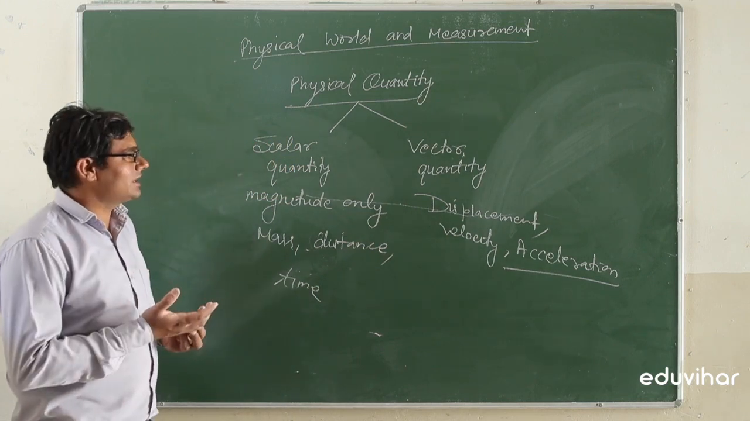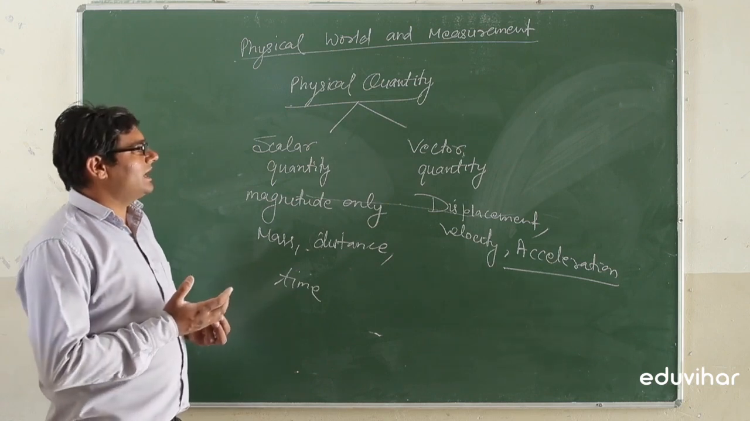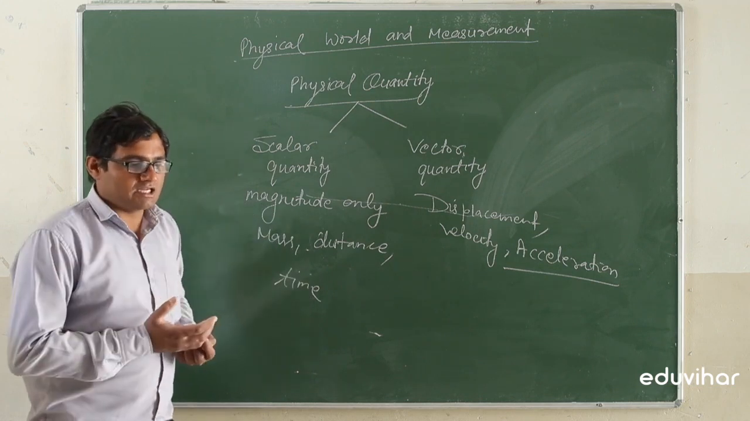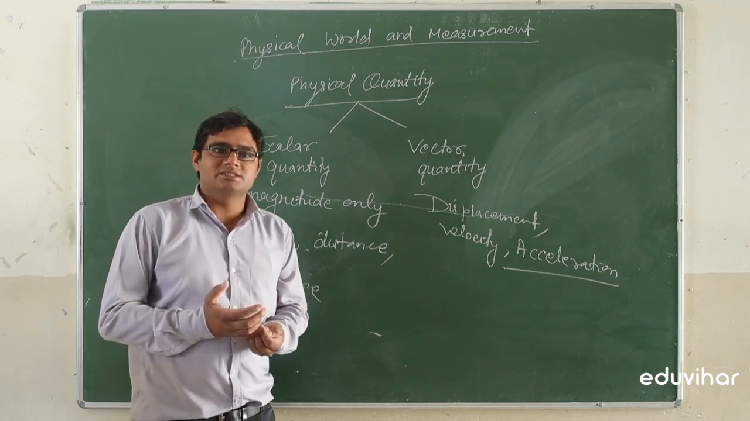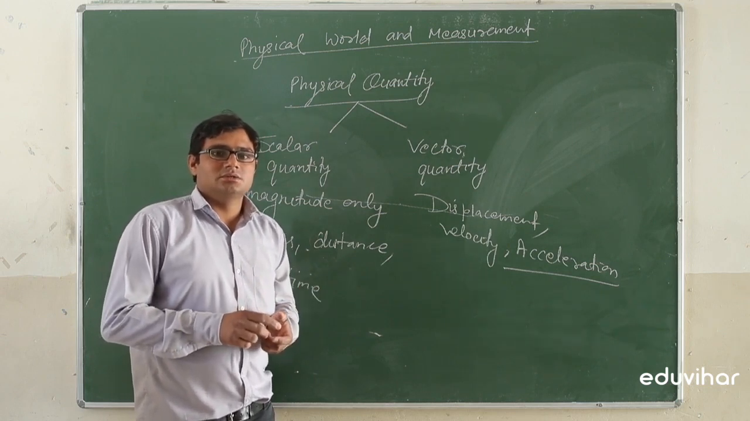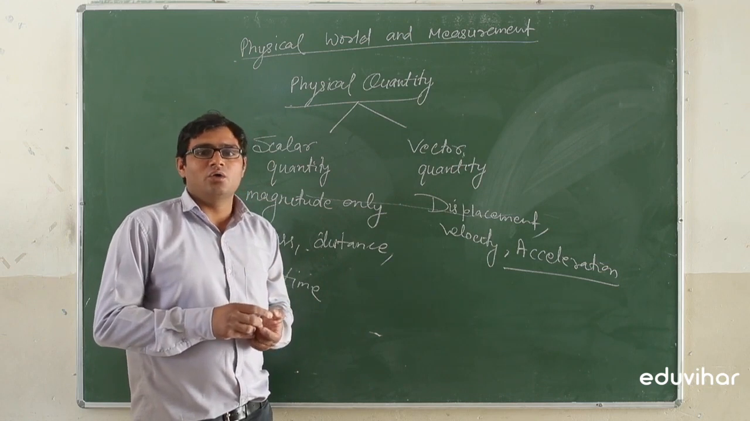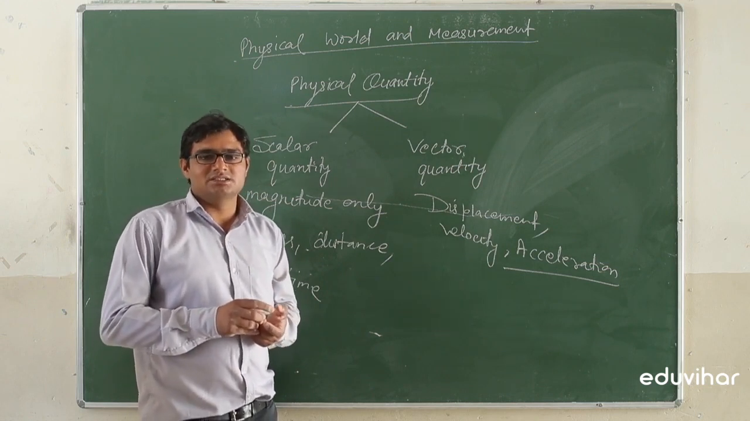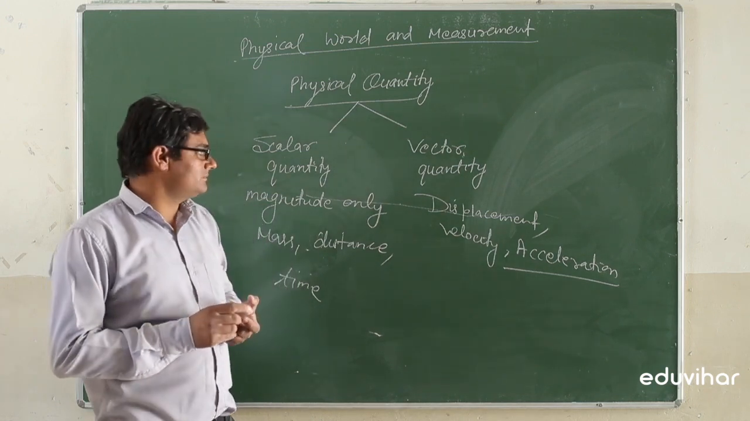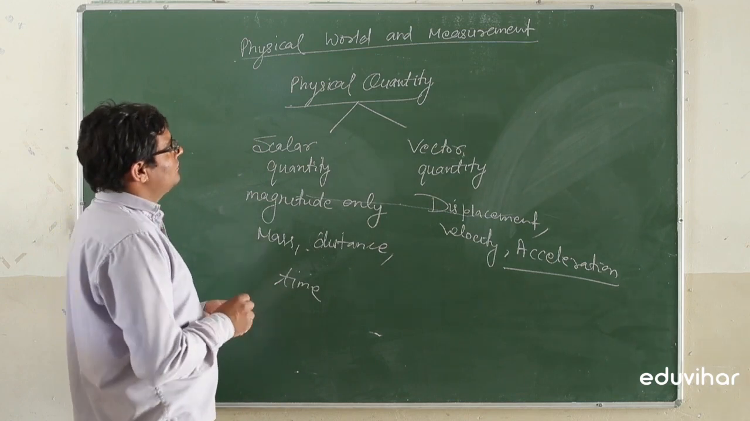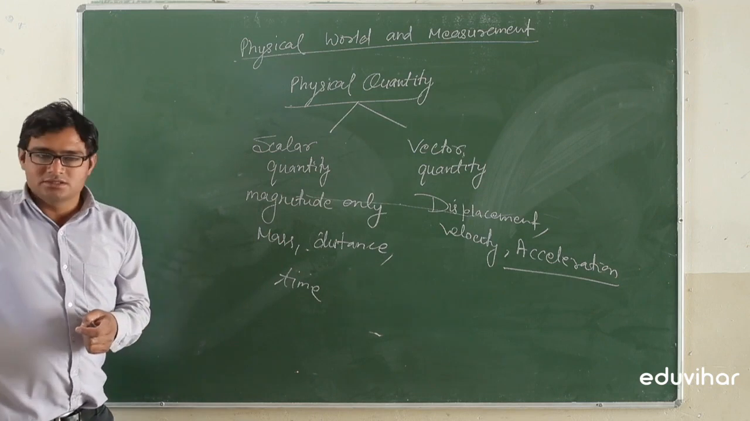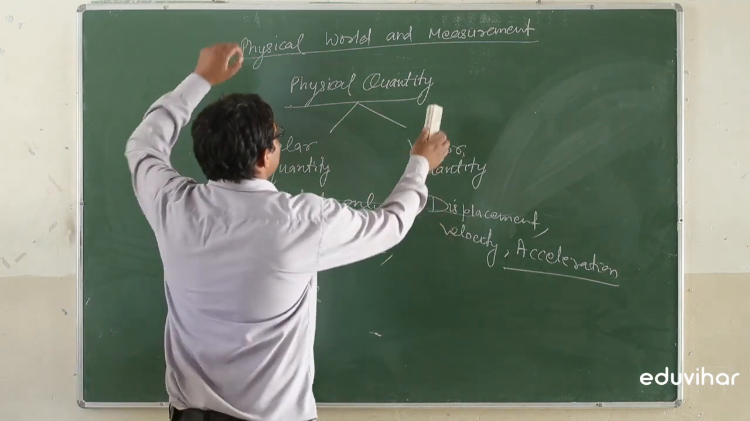There is a third category that is also described in terms of physical quantity, that is tensor quantity. Tensor quantity is that quantity in which there will be some direction of a particular physical quantity, but it does not follow the law of vector addition. That is called tensor quantity. For example, electric current and pressure are tensor quantities. So we will not discuss this topic further. We will start our topic dimensions.